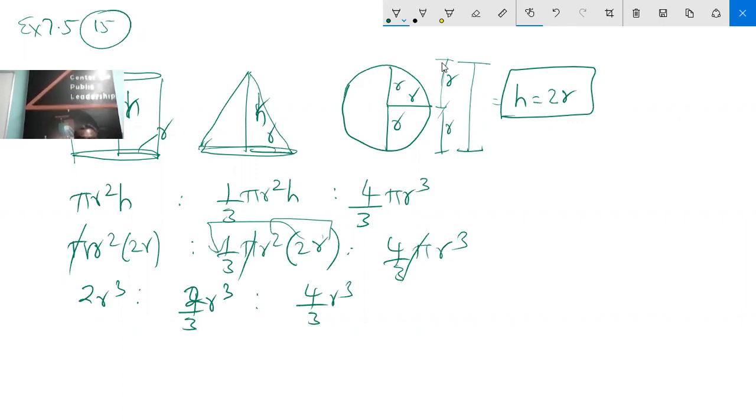Now cut off R cubed, R cubed, R cubed. 2 is to 2/3 is to 4/3. That is the answer. Now multiply each by 3, you will get 6 is to 2 is to 4.